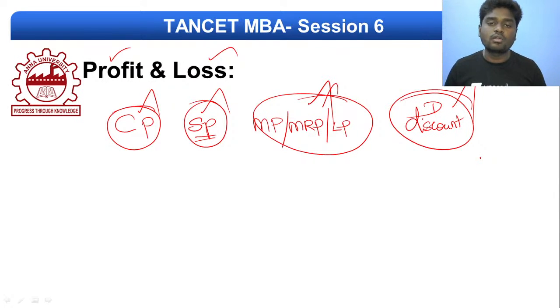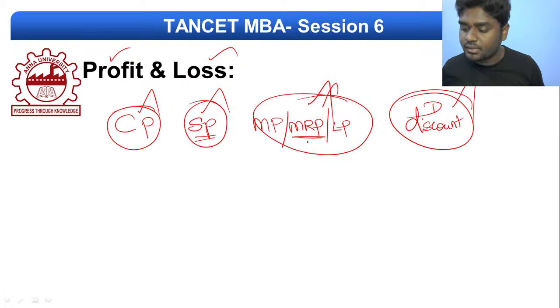Okay, so these four are the important terms which we really need to remember and understand, including the exact difference between them. What is extra with the marked price? Marked price is inclusive of the cost price, the profit, and also various taxes. For example, if you buy a Cadbury Diamond at a shop, at the back you can see MRP inclusive of all taxes 20 rupees, which means the marked price is inclusive of all the taxes. So these are the various things you really need to remember.